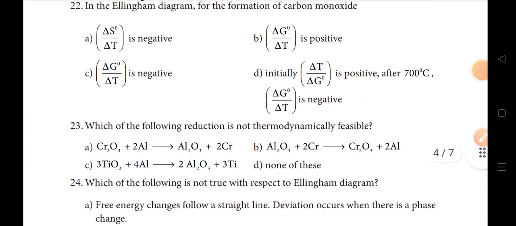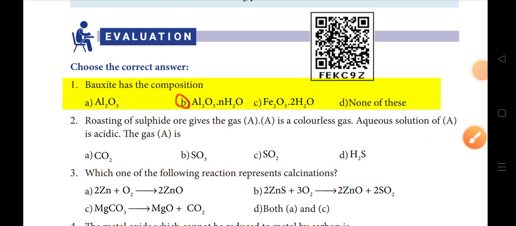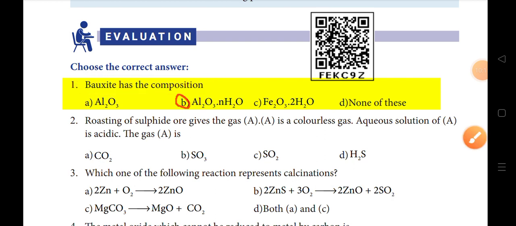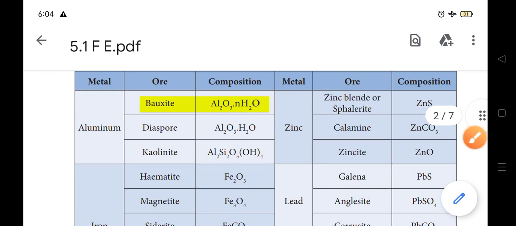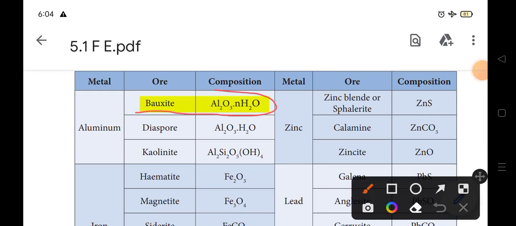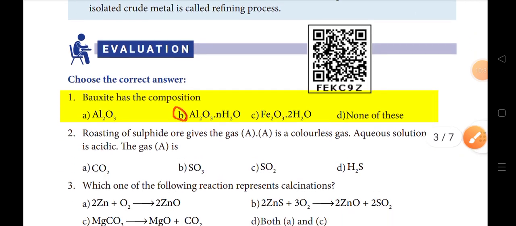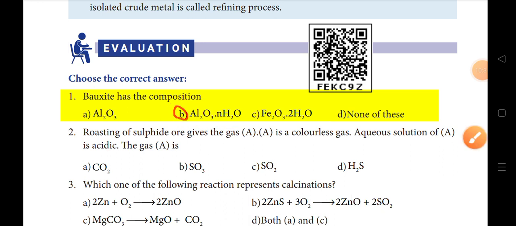Now go for the one mark question. Bauxite has the composition. Answer is in the book. Bauxite composition is Al2O3.nH2O. So the answer is B option, Al2O3.nH2O.